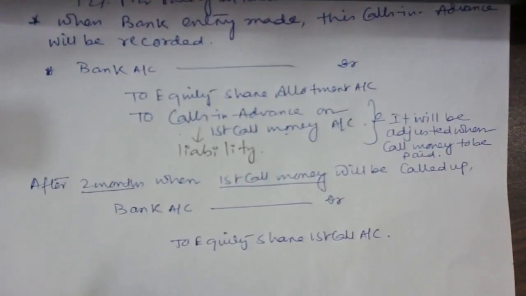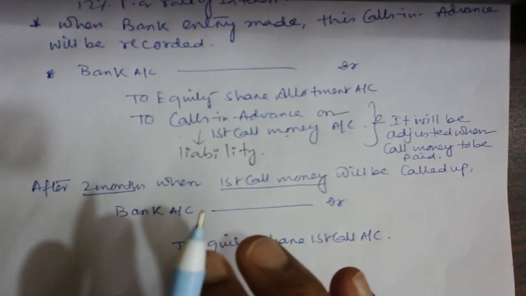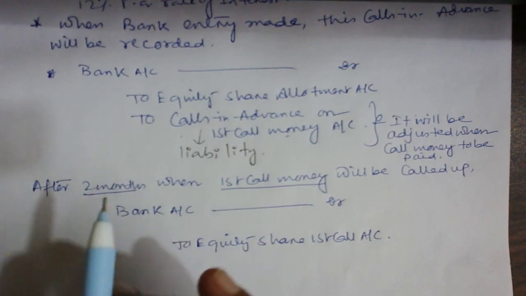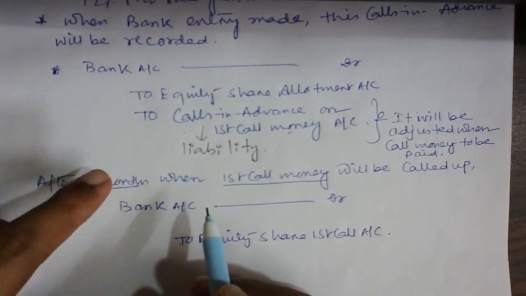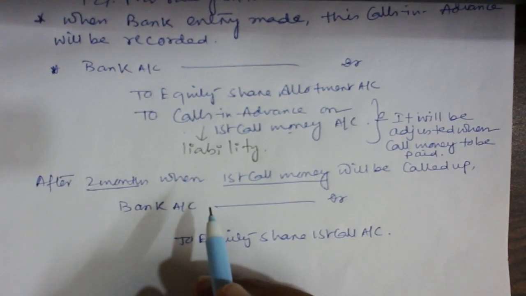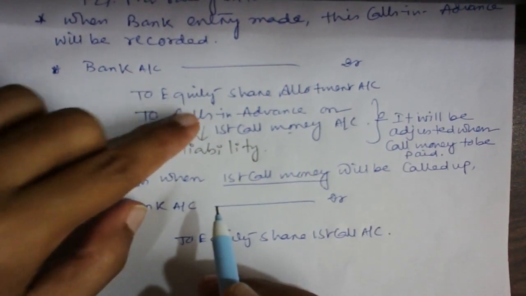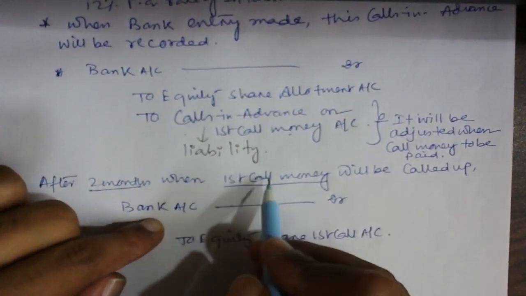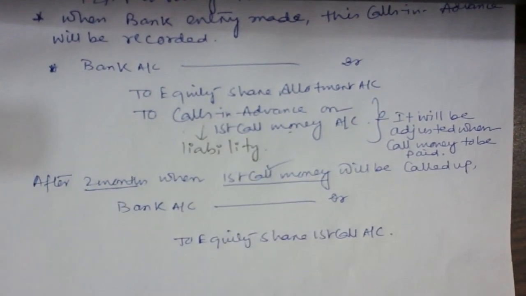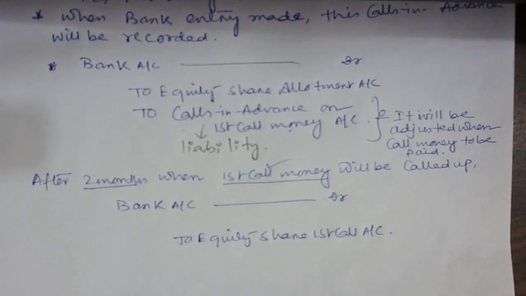But now, as I have already received the money with respect to the first call, when I am going to call the first call money after 2 months, that is 22nd March, I am going to adjust these calls in advance with the money I receive as first call money, because I already received it for the 500 shares. So see what I am going to do. Suppose let's take an example.